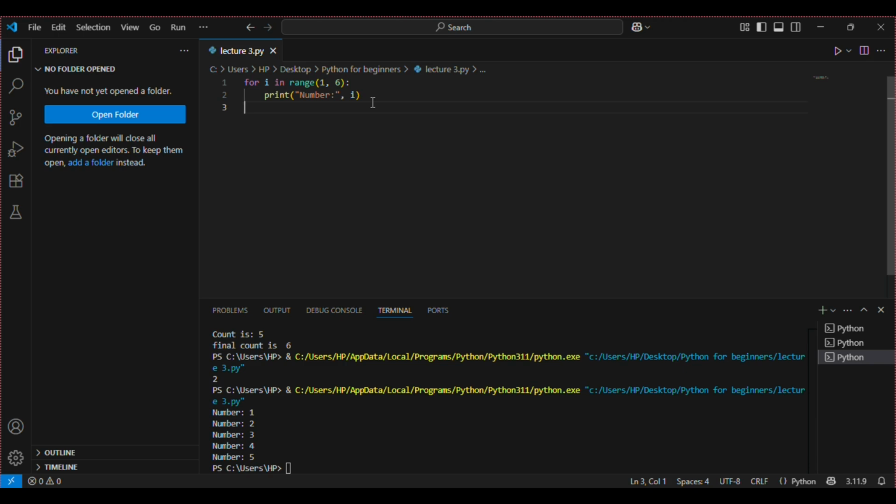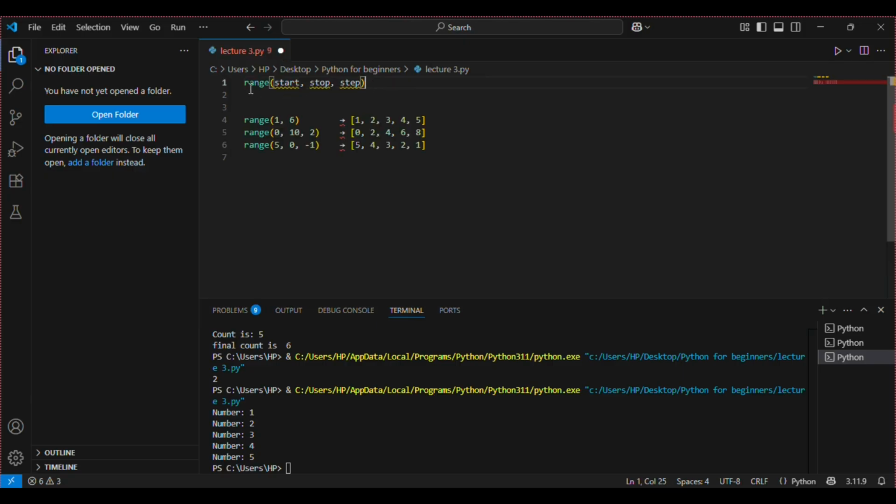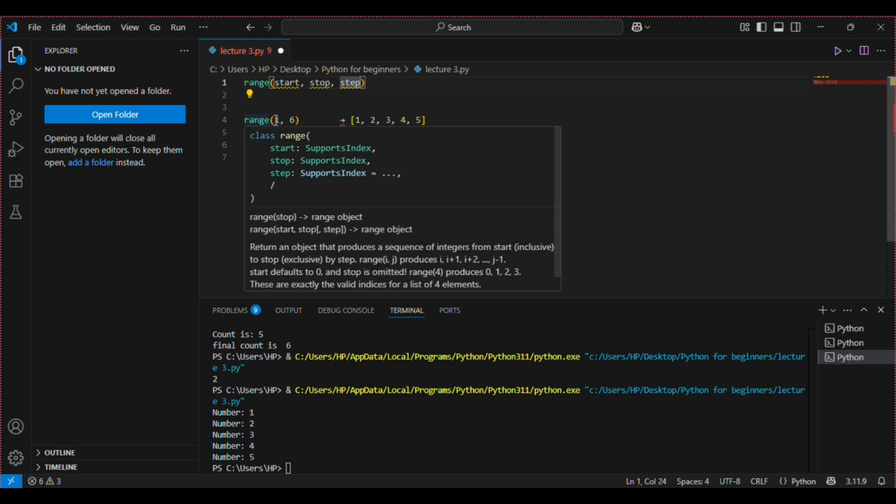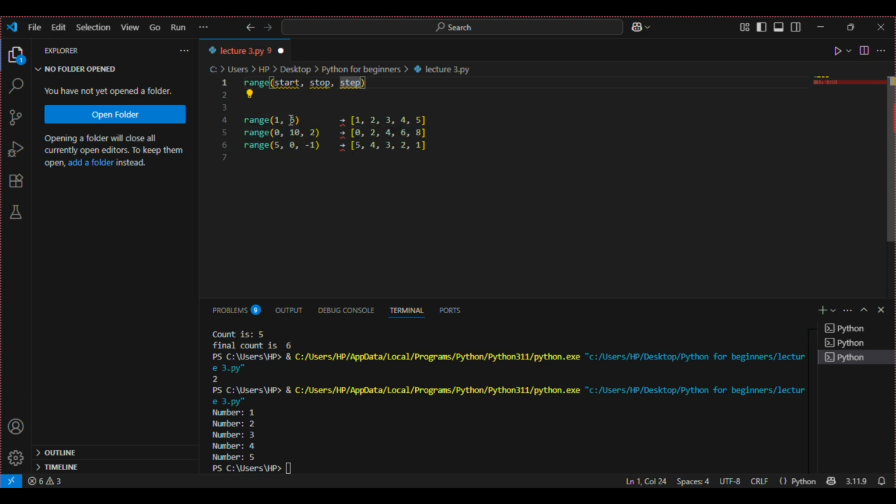Now let's go into detail about the range function. Now let's go through what the range function really does. Basically, in the range function, you mention where you have to start, then you mention where you have to stop, and you can also mention the step, which means how many numbers you want to skip, how many steps you want to take. For example, if I say range 1 comma 6, it means starting from 1 and up to 6 but not including 6, which means 1, 2, 3, 4, 5. Now if I say range 0 comma 10 comma 2, it means 0 up to but not including 10 and taking 2 steps at a time.